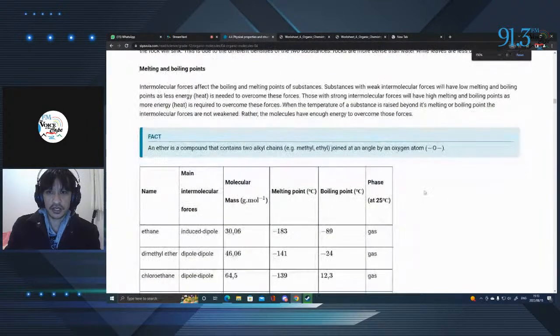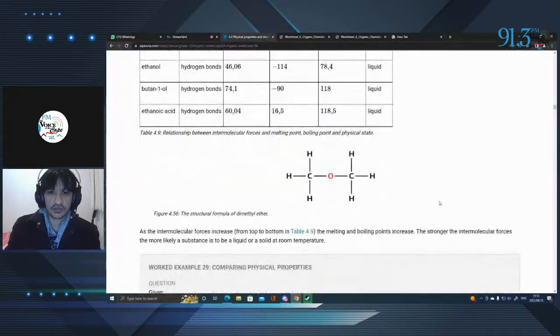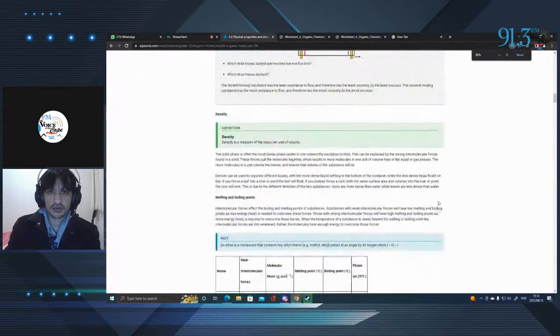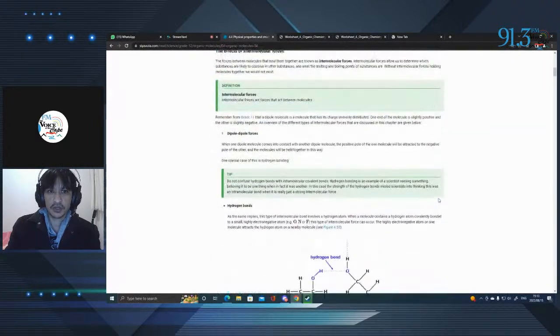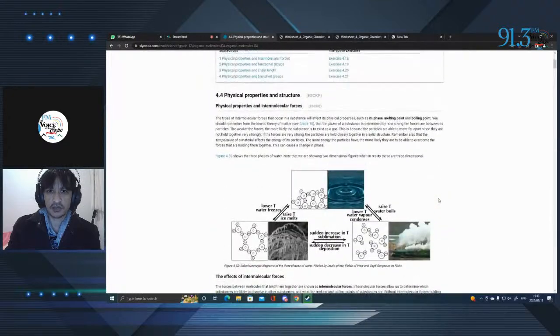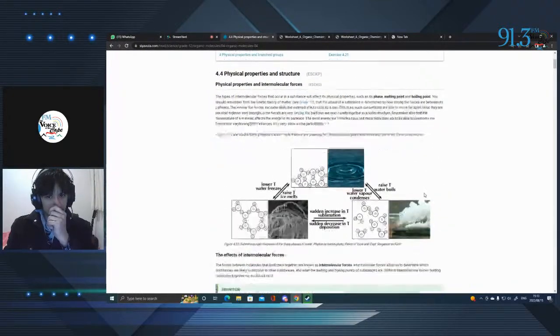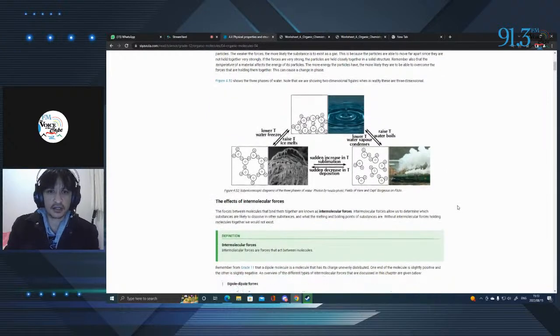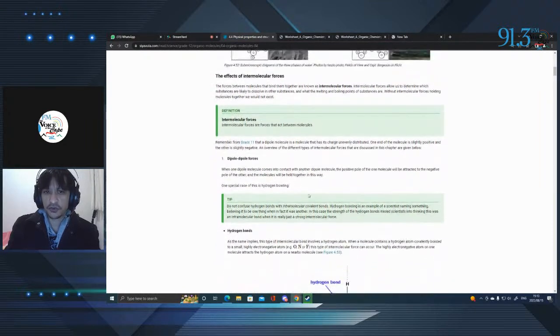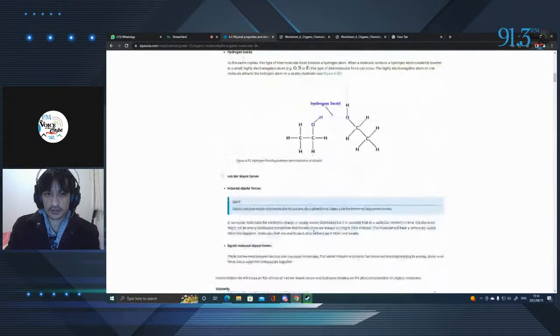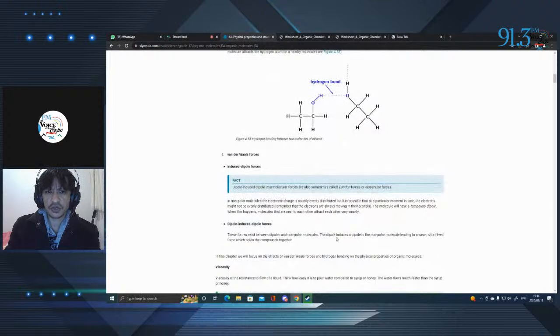Now, to get a better understanding, I don't have my whiteboard, unfortunately, so I'll just have to do it like this. But I'll show you over here a few interesting things which will be very helpful. Here are the different types of bonds that they speak about, physical properties and structures. Intermolecular forces are the forces that act between molecules, as we mentioned. Some of the forces that are important to understand are your dipole-dipole forces, your hydrogen bonds, and then there are also induced dipole forces.